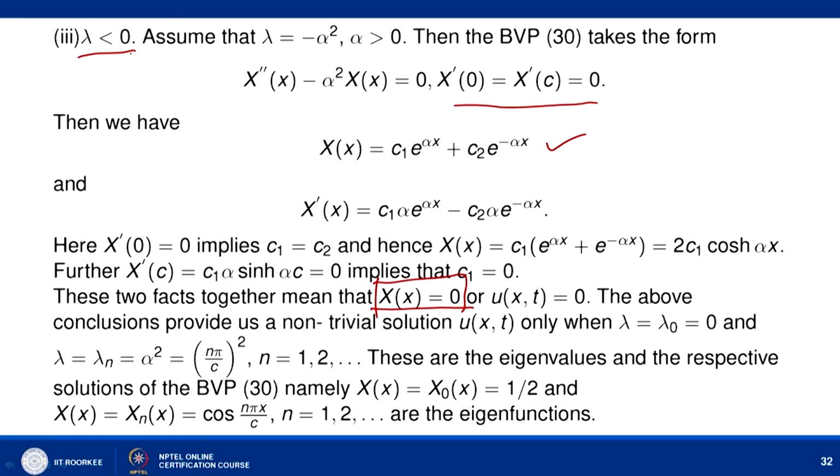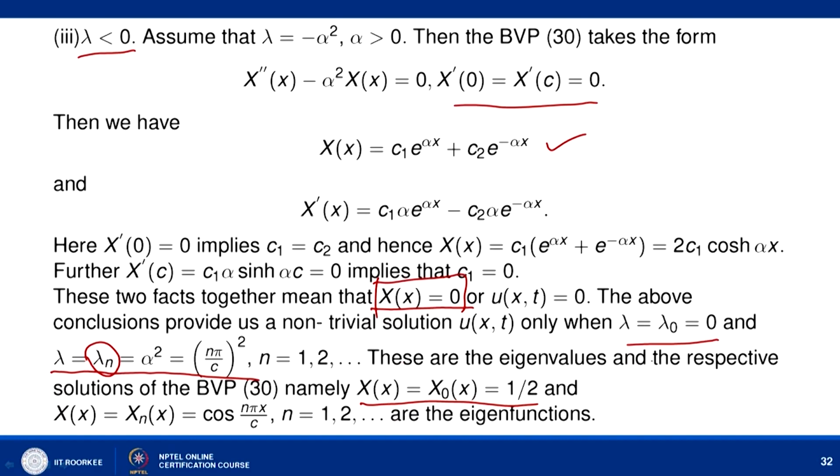So it means that lambda less than 0 gives no eigenvalues. We get only two sets of eigenvalues. One is corresponding to 0: lambda naught equal to 0 is an eigenvalue, and the corresponding eigenfunction is some constant, let us assume 1 by 2. Another set of eigenvalues we have obtained for the case when lambda is positive, where we assume lambda equal to lambda n, equal to alpha square, which is given as n pi by c whole square, where n is 1, 2, 3, because if we put n equal to 0, then it reduces to lambda naught. So here we assume that n is a non-zero integer.